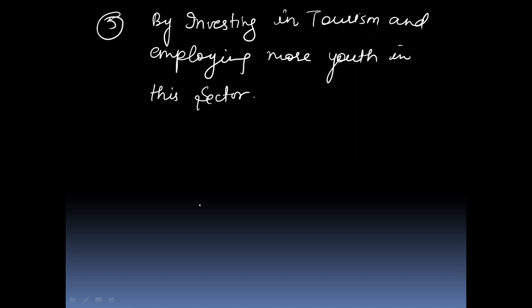We have to explain here what types of conditions or aspects we would consider before accepting any job. Now, the answer is, before accepting any type of job, there are some conditions which need to be considered apart from income.